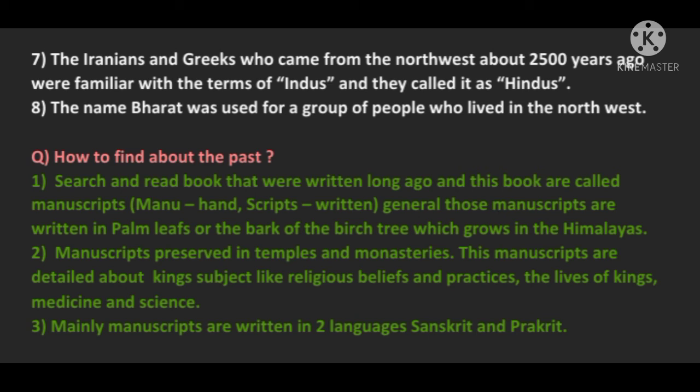which grows in the Himalayas, where these manuscripts are preserved. Manuscripts are preserved in temples and monasteries. These manuscripts give details about kings, subjects, religious beliefs and practices, the lives of kings, medicines, and science. Mainly, manuscripts are written in two languages, Sanskrit and Prakrit.